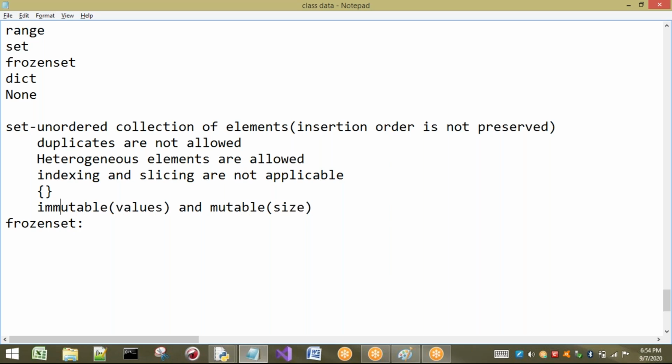So automatically the values are immutable. Here also values are immutable in a set. In the same way, values are immutable in a frozen set. But the size cannot be increased in a frozen set. That means once the frozen set is created, its size cannot be increased or decreased. Okay. Now see, the only difference between set and frozen set is that it is immutable, so sizes cannot be changed. Let us try by creating a frozen set, and later we will see how the size cannot be changed.